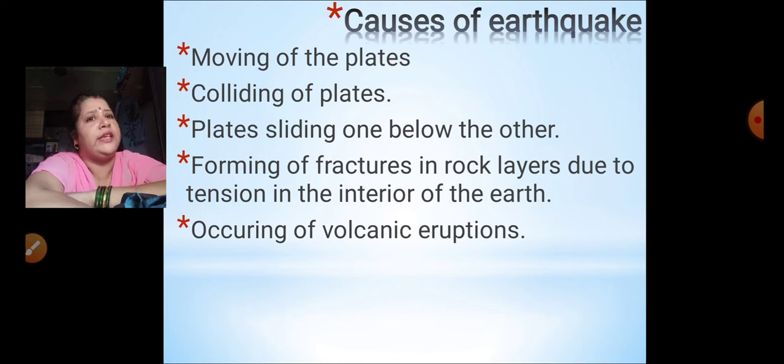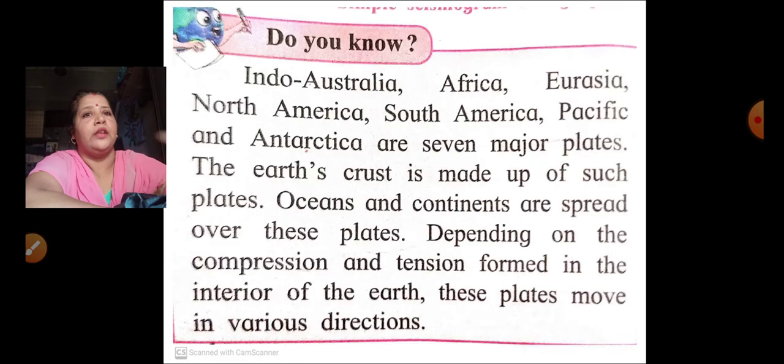Why is the earthquake mainly caused? Earthquake is mainly caused because of the movement of the plates. Now what are these plates? What is the movement of the plates? Let's see what these plates are. There are 7 major plates called Indo-Australia, Africa, Eurasia, North America, South America, Pacific and Antarctica. These are the 7 major plates.